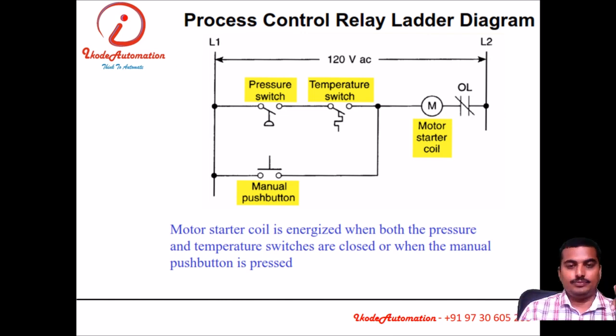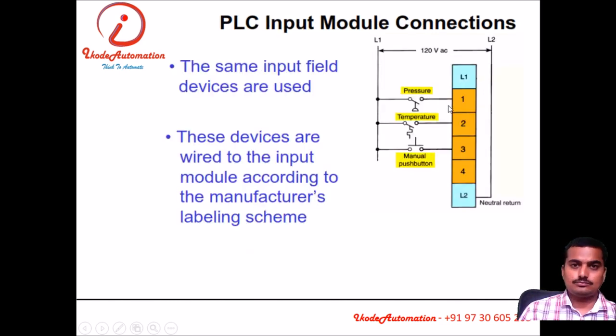One is the ancient method, that is contactor logic or relay logic. The other is PLC. In contactor logic, we take the supply and connect it to the pressure switch, which is connected in series to the temperature switch, and that is connected to the motor with overload NC contact and then to the neutral line. When pressure is achieved, this contact will close. When temperature is achieved, this contact will close and this will turn on the motor. Or when I press the manual push button, the motor will turn on.